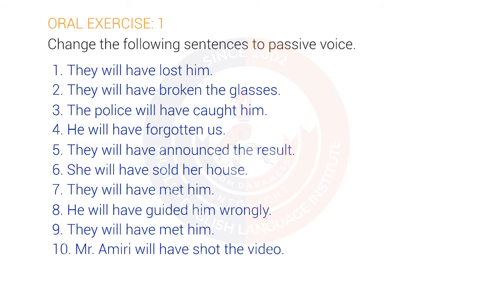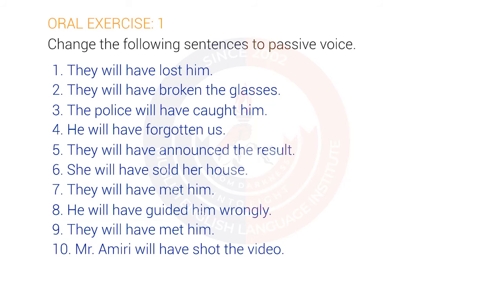5. They will have announced the result. The result will have been announced by them. 6. She will have sold her house. Her house will have been sold by her. 7. They will have met him. He will have been met by them.